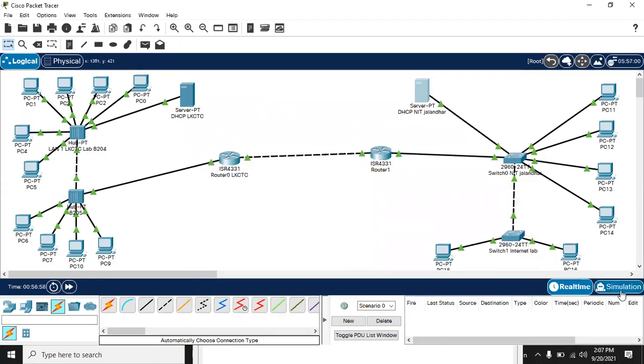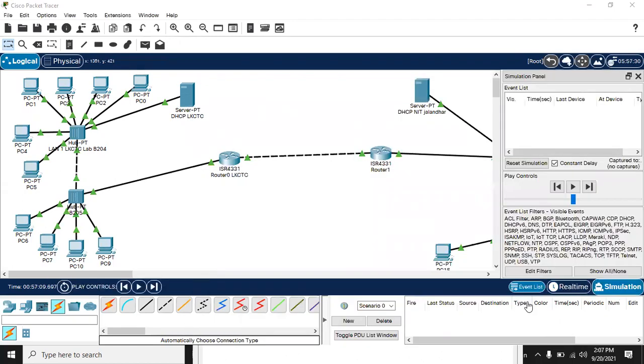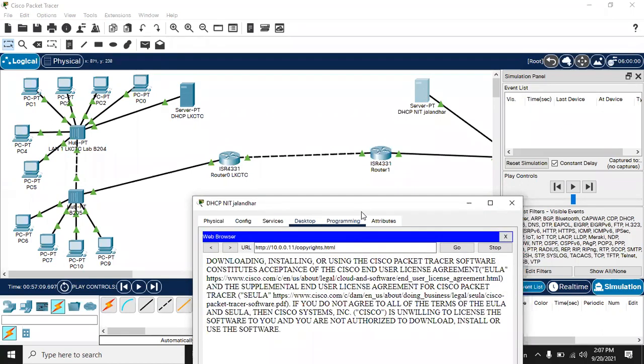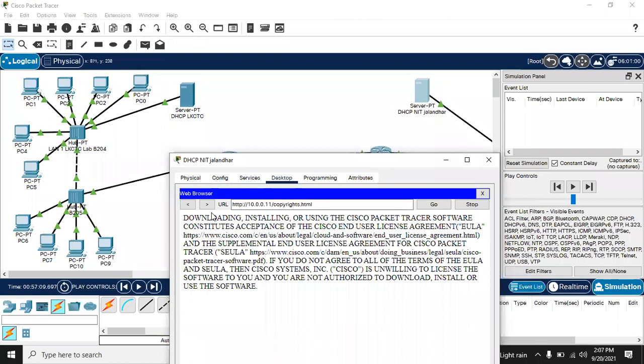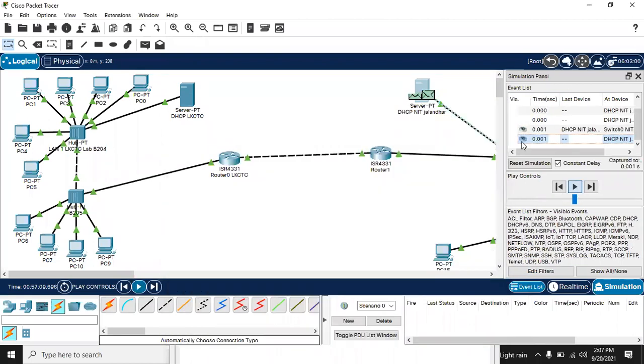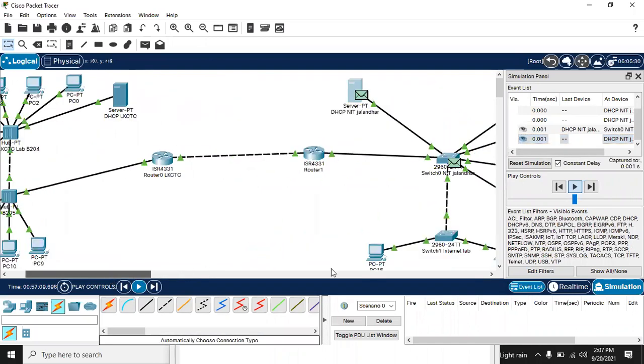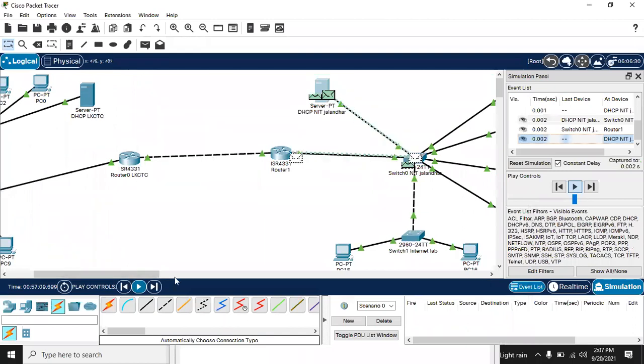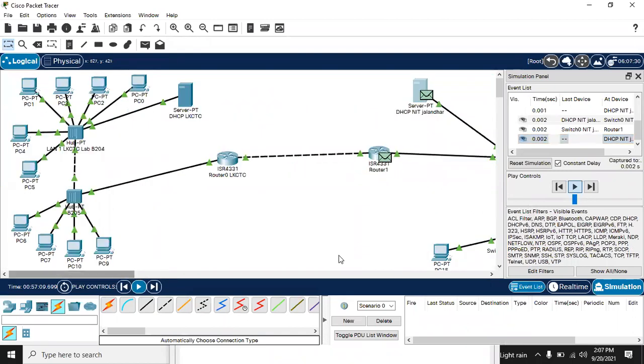Let's check it out in simulation mode. And where is our server? Over here. So when I click on this page, you can see the request goes to the switch. From that switch, it went to the router.